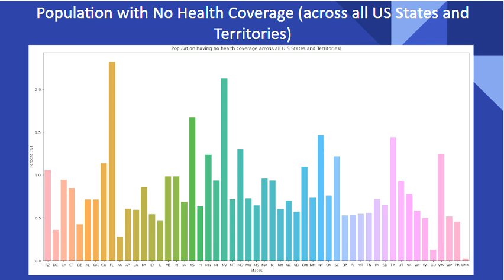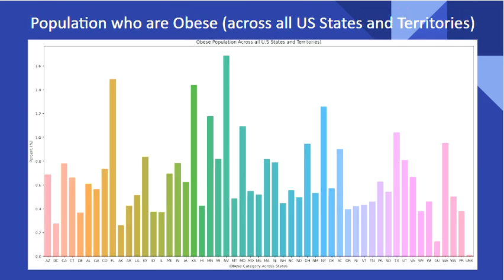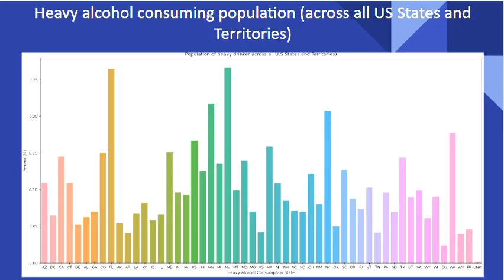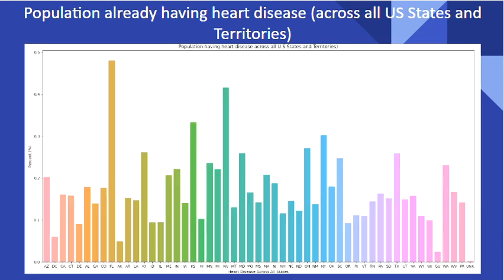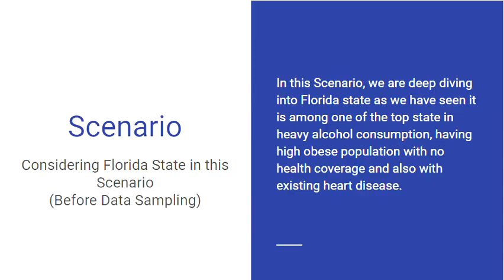Going forward with other analysis, like the population which has no health coverage, Florida was one of the top states with no health coverage. And going forward with which states have the highest obesity, the highest alcohol consumption, and the highest existing heart disease, we found in this case that Florida was one of the top states which has all three things: heavy alcohol consumption, obese population, and existing heart disease.